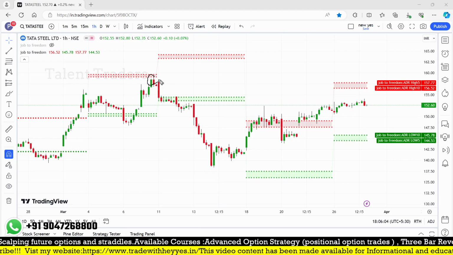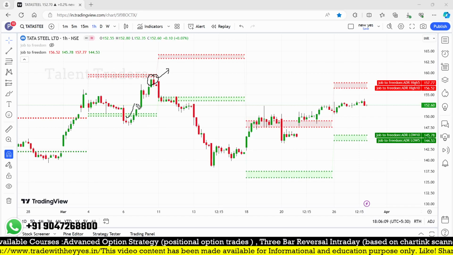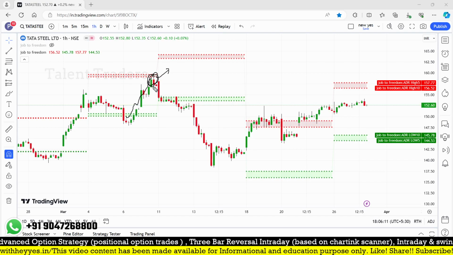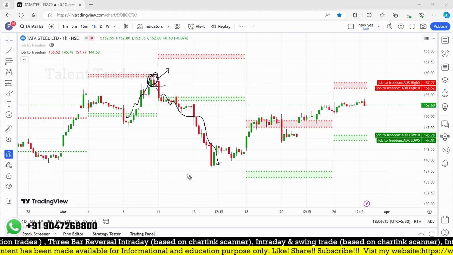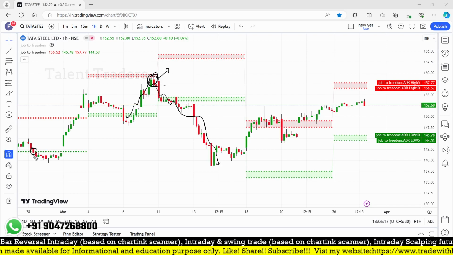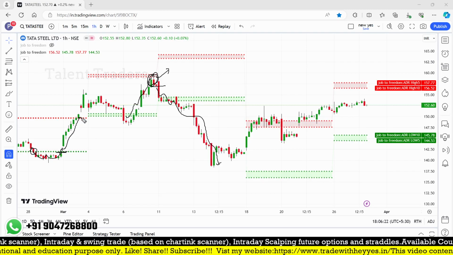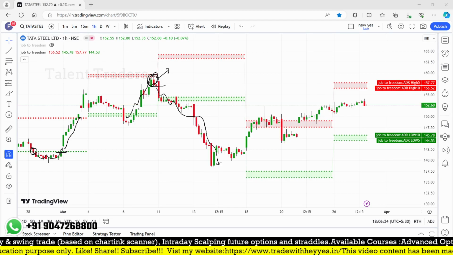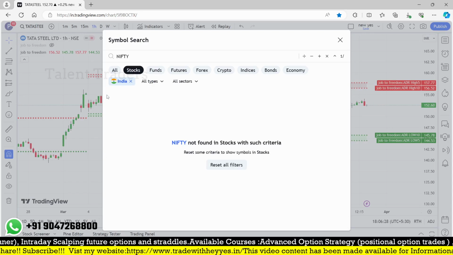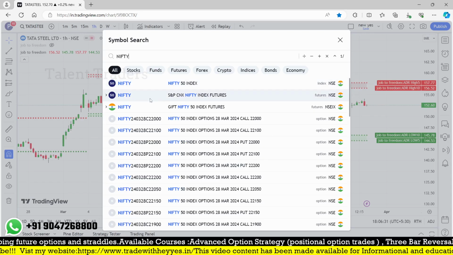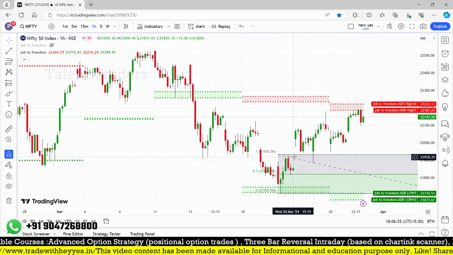I just created these conditions. So here is the weekly level. The market is moving toward the level, and at the weekly level there is a rejection and a good move on the downside. Here is the breakdown, but we are not going to focus on the breakdown. Then there is a reversal, and again it is moving toward the top level by ADR. Nifty also we can check with this particular thing.